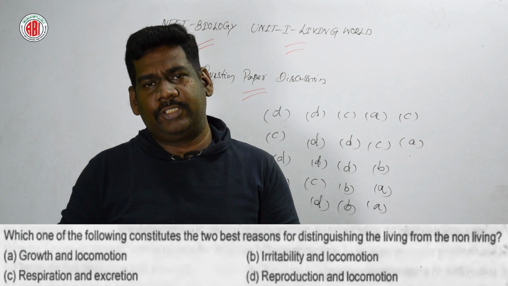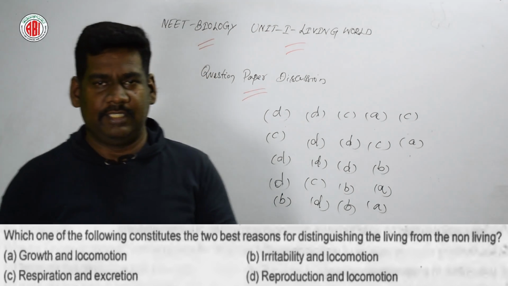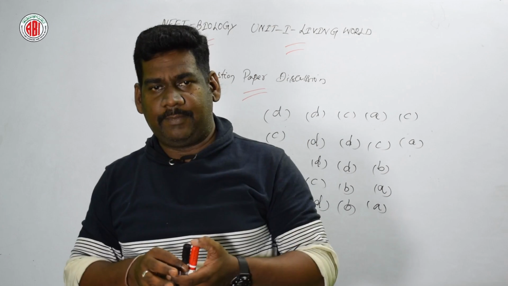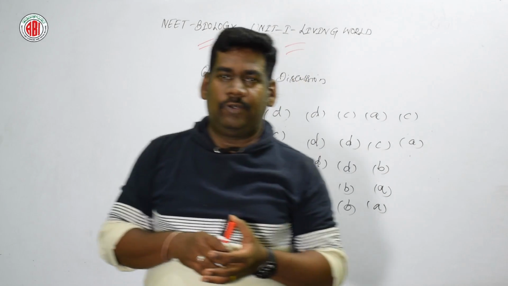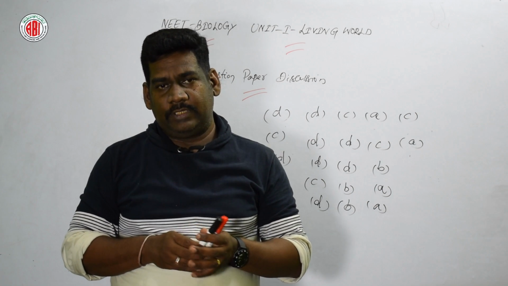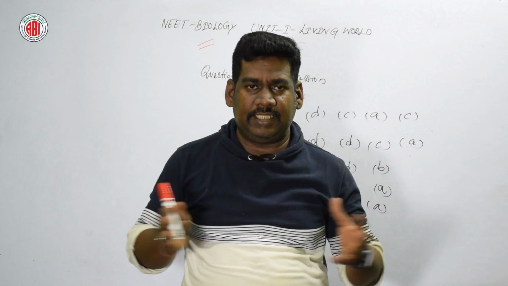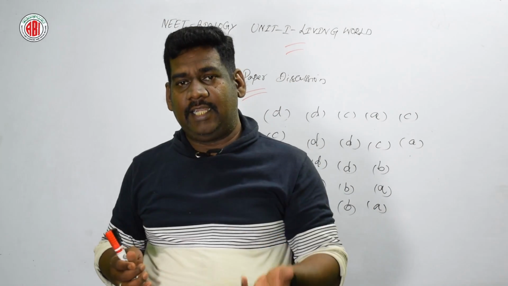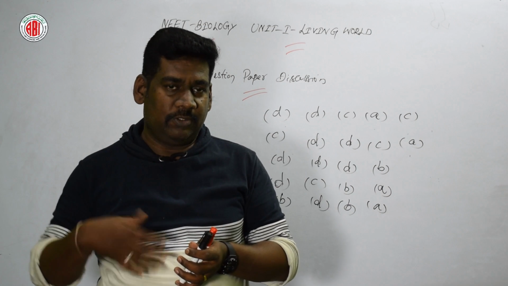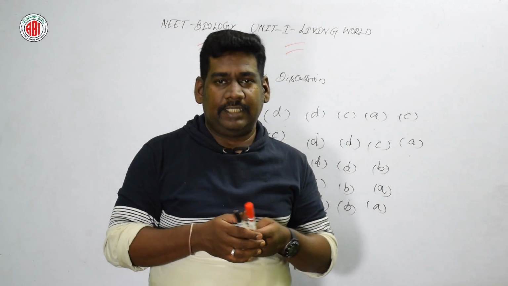Which one of the following constitutes the two best reasons for distinguishing the living from the non-living being? Yes, very important. Two combined features are given. How far do growth and locomotion distinguish the living from the non-living? Locomotion can be seen in both non-living and living, and growth means an increase in mass. In the non-living being you can see extrinsic growth, from the outside. Intrinsic growth starts from the inside of the plant, inside of the body. So option A is not the right answer.